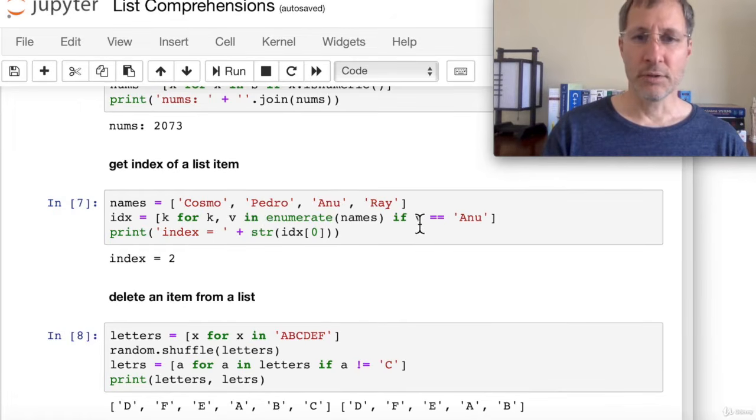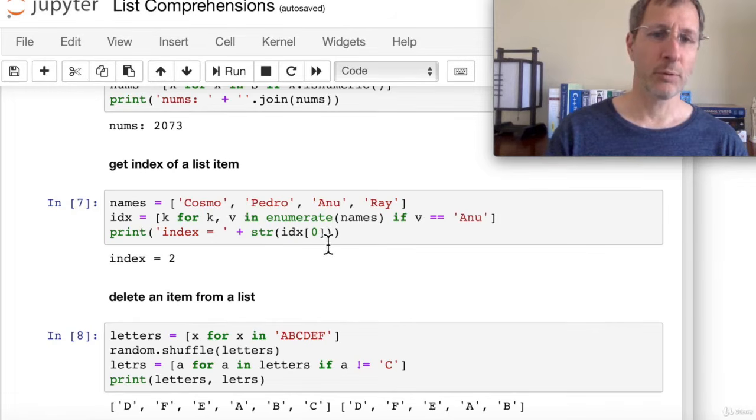Our test is if the value is equal to Anu. Then the key is going to be equal to 2. And then what do we add to the list? Well, we add K, we add the key, we add 2. So at the end result here, we get a list with just a 2 in it, because that's the only one that passes this test. And then when we print out the 0th item in the list, of course it's a 2. It's a 1-item list.